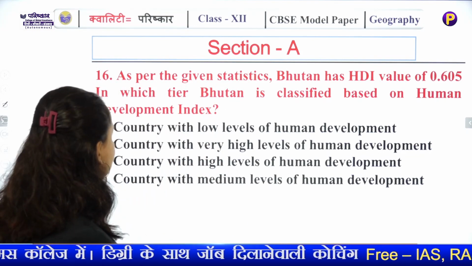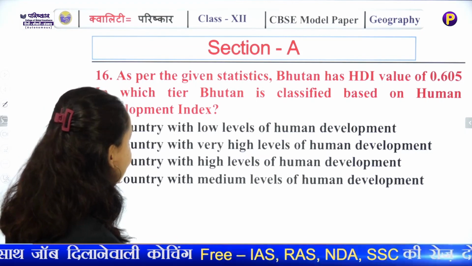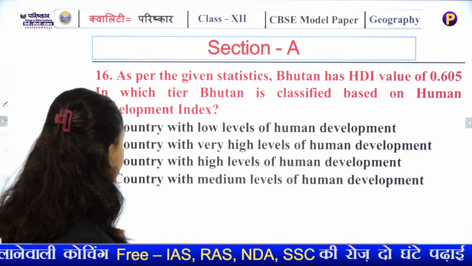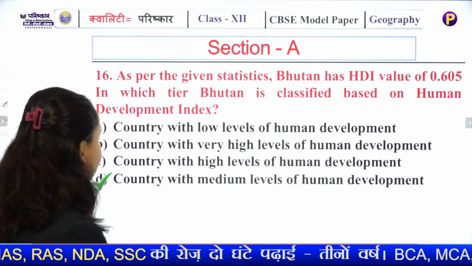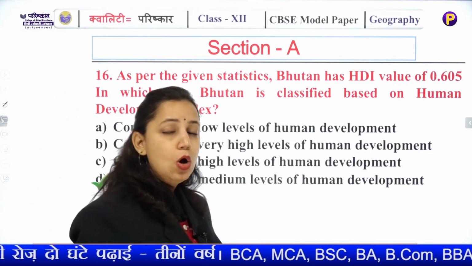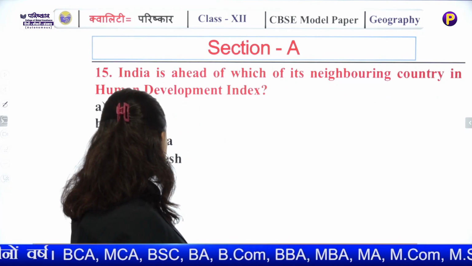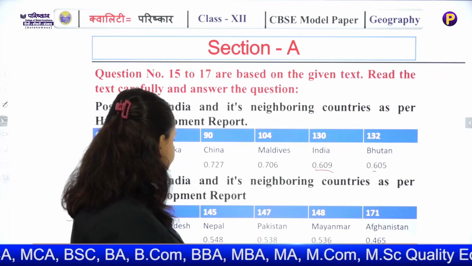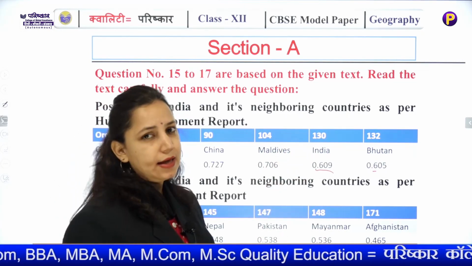Country with low level, country with high level, and country with medium level of Human Development Index. So it is a country with medium level of Human Development, and the low one was Afghanistan. You can see in the chart itself, the low was Afghanistan, and Myanmar comes in the middle category.